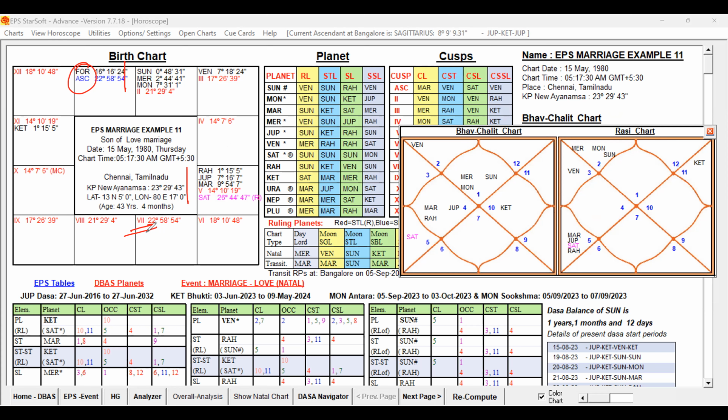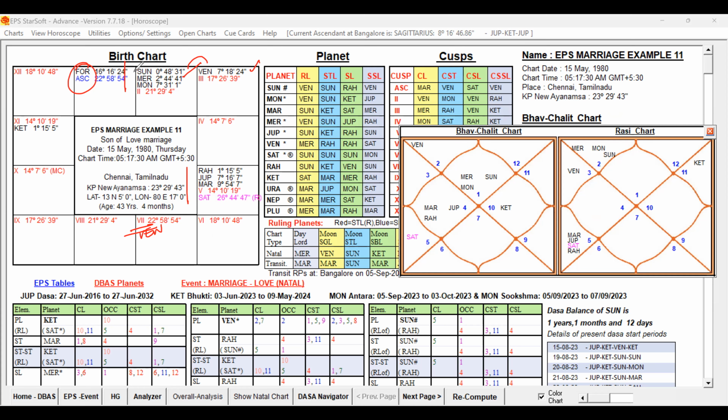Now, the seventh lord is Venus. That Venus is posted in the sign of Gemini in the second house as per the degree. Venus is in the sign of Mercury, and Mercury is in the sign of Venus, so it is a sign exchange. Venus and Mercury are in sign exchange. The seventh lord is posted in the second house in the sign of Mercury. Then Mercury, third lord and sixth lord, is posted in the sign of Venus in their sign exchange.